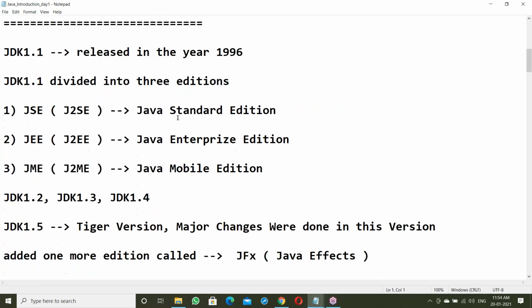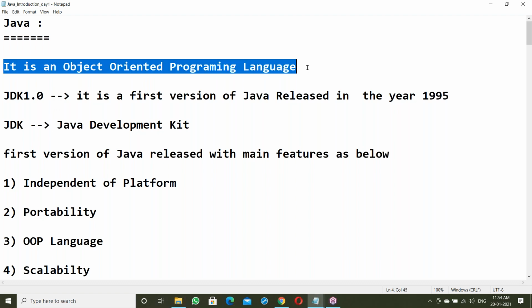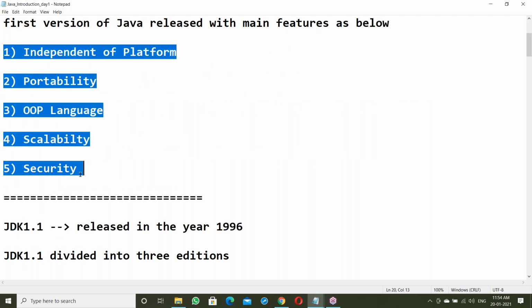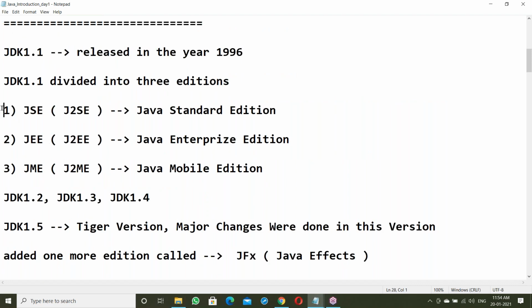Yes, Java introduction. Here is the previous class topic. Yesterday's topic: Java is an object-oriented programming language. JDK 1.0, its features. Next, JDK 1.1 divided into 3 editions.